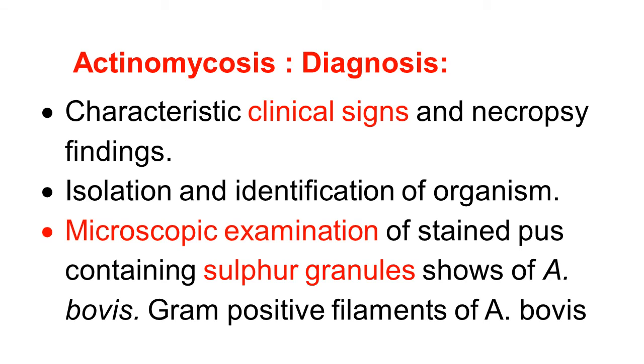Generally, actinomycosis produces suppurative granulomatous infection and nodular type of growth wherever it causes infection. The disease can be diagnosed at necropsy, finding the same thing, suppurative granulomatous nodular type of infection. The clinician can isolate and identify the organism. Sulfur granules are characteristic of this disease.